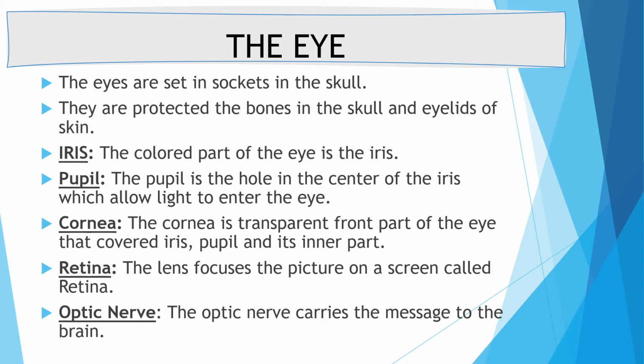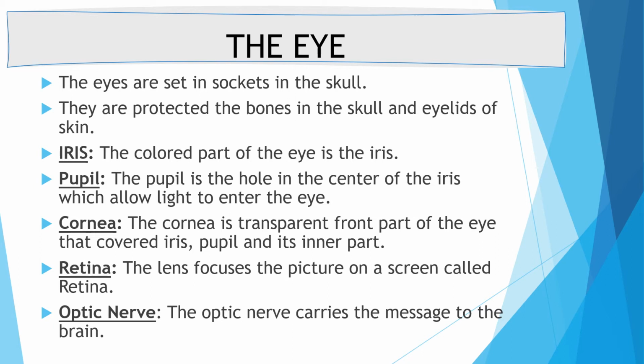Internal structure of the eye. First is the iris. The colored part of the eye is the iris. Number 2 part is the pupil. The pupil is the hole in the center of the iris. The cornea is the transparent front part of the eye that covers the iris, pupil and its inner part. The fourth is the retina. The lens focuses the picture on the screen called the retina. And the last is the optic nerve. The optic nerve carries the message to the brain.